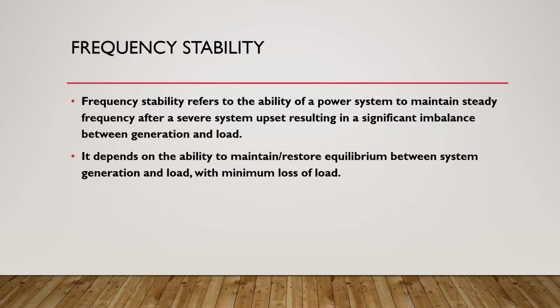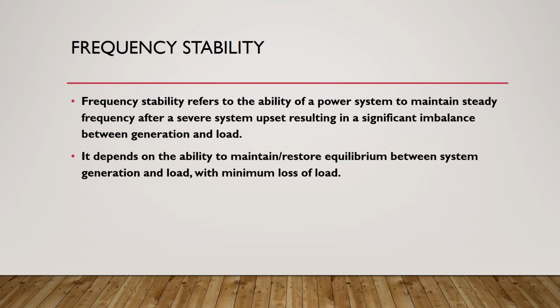It means that our generator or our power system gives an amount of power, or apparent power, according to our load.